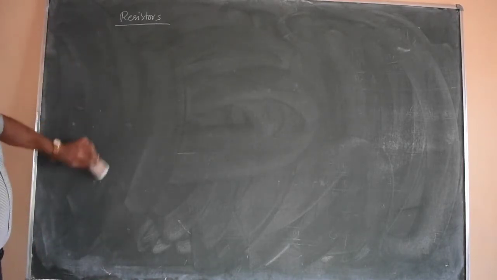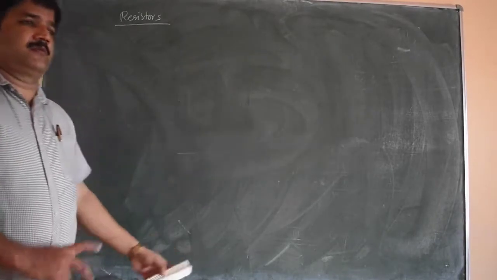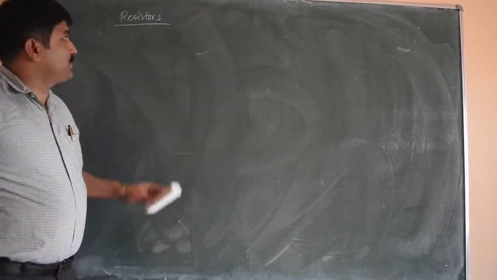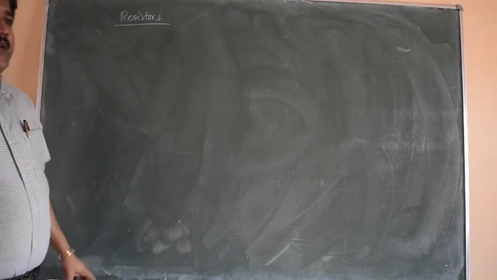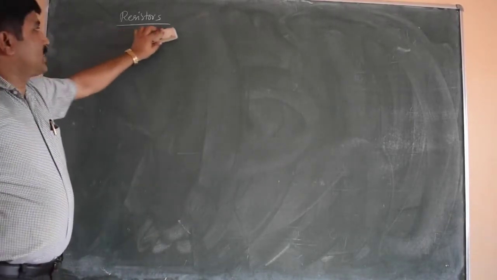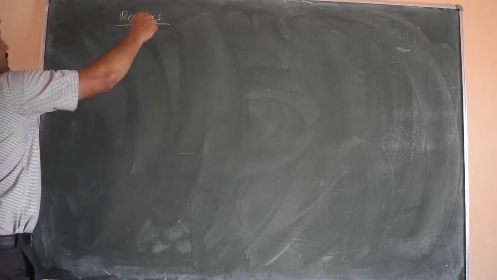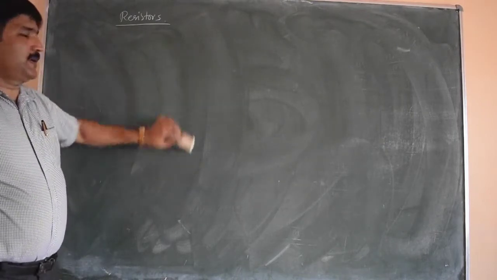It is like a gate or a door which restricts the path of people, or a tap which controls the flow of water. That is a resistor.